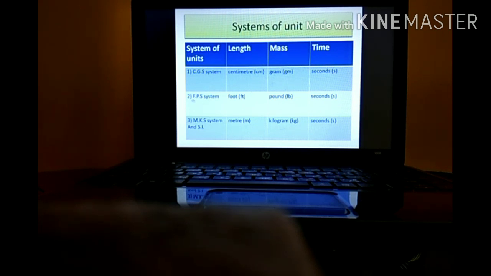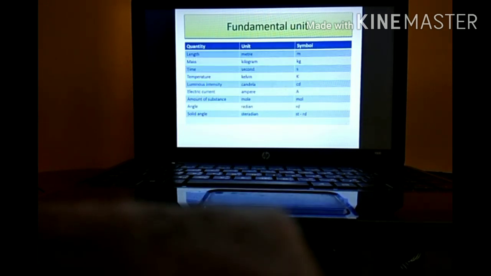Similarly, FPS system. The first letter F denotes the length of the object. F means what? Foot. Length is measured in foot. P means what? Mass is measured in pound. And time is measured in seconds. Last is the MKS system. The MKS system is also called the SI system. Length of the object is measured in meters, mass of the object is measured in kilogram, and time is measured in seconds.